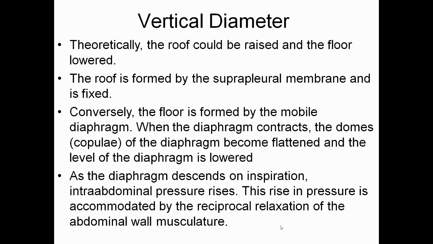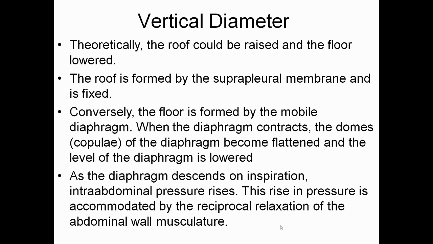When the diaphragm contracts, the dome of the diaphragm becomes flattened and the level of the diaphragm is lowered. As the diaphragm descends on inspiration, intra-abdominal pressure rises. The rise of the pressure is accommodated by the reciprocal relaxation of the abdominal wall musculature.